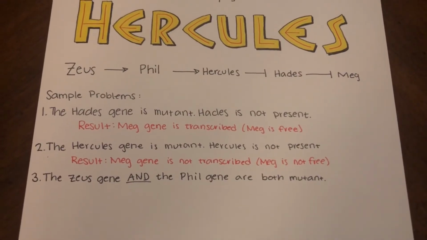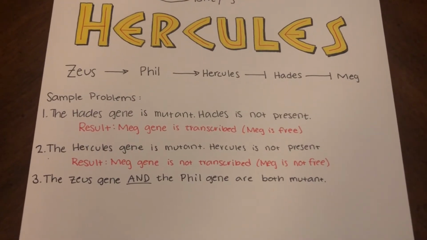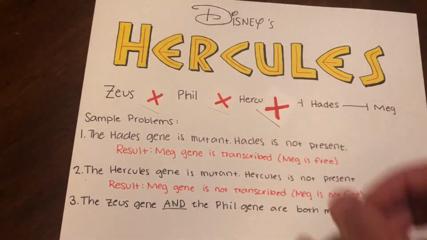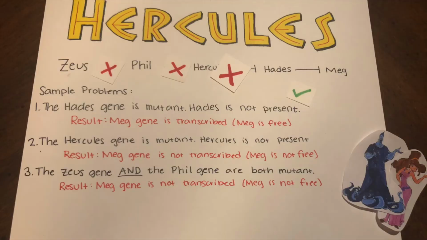Now, what if two genes are mutant? Let's say Zeus is mutant and Phil is mutant. Neither Zeus nor Phil are present, so Hercules will not be transcribed, and if Hercules is not transcribed, as we saw before, Meg will remain repressed by Hades.